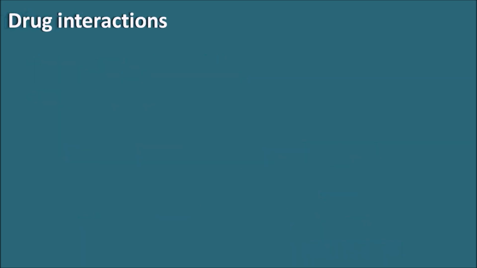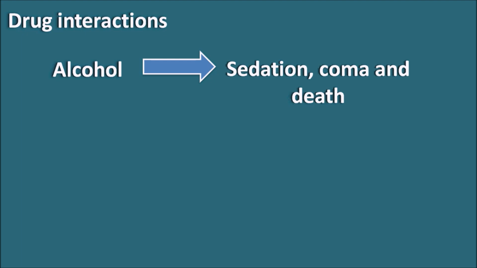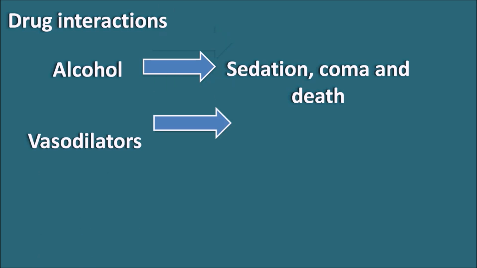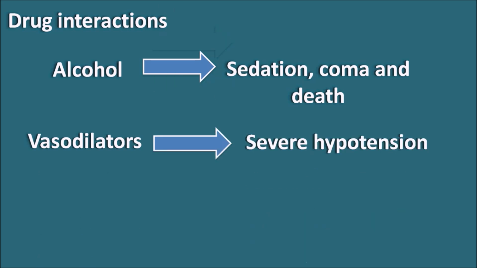Drug interactions. One of the important drug interactions is with alcohol. Alcohol is a sedative in nature, and when it is given with organic nitrates it can produce a cerebral vasodilatation, so they can increase the sedation in the patient, which can lead to coma and death of the patient. Similarly, vasodilators can produce a severe hypotension when they are given along with the organic nitrates.